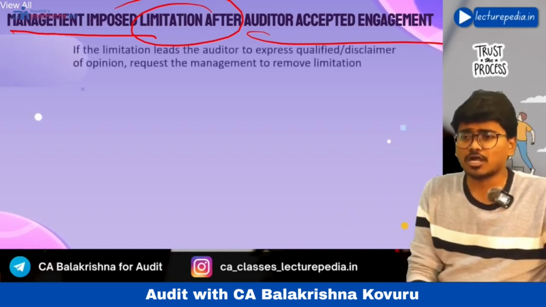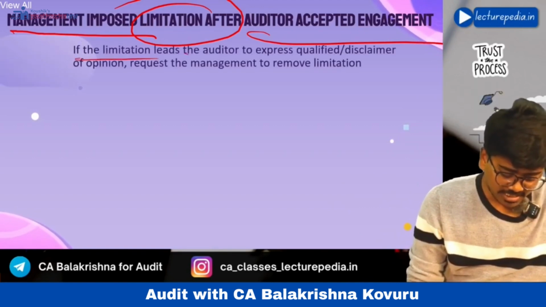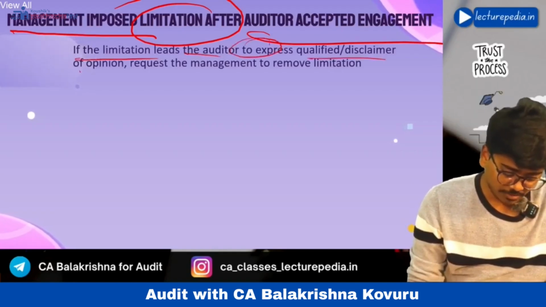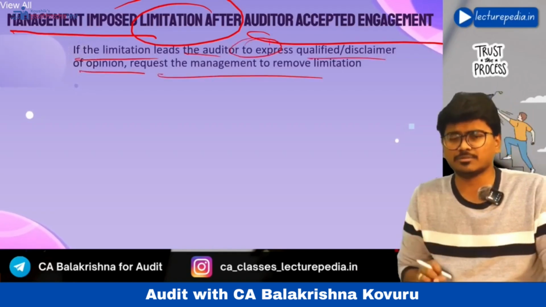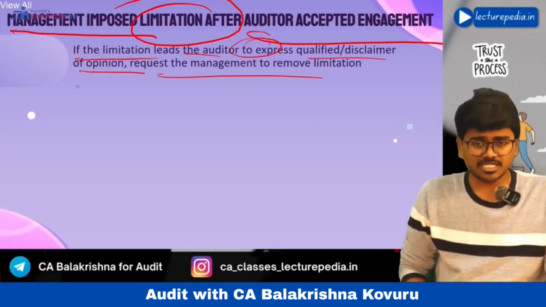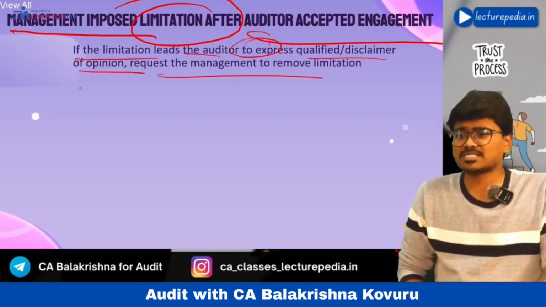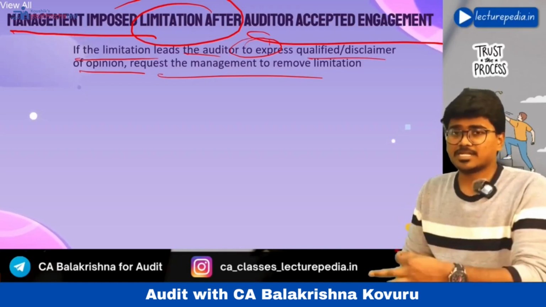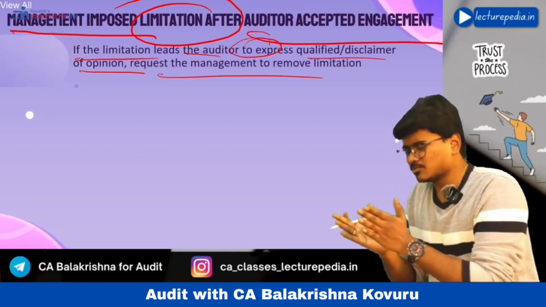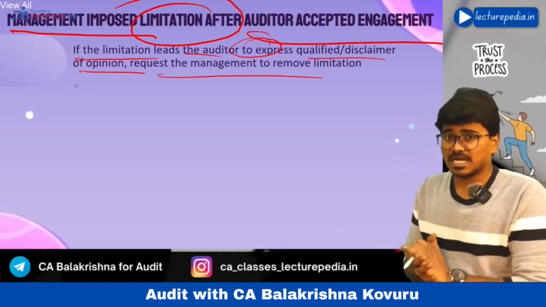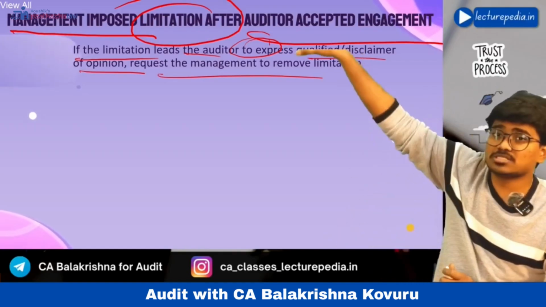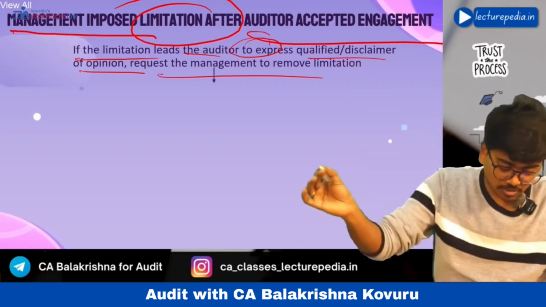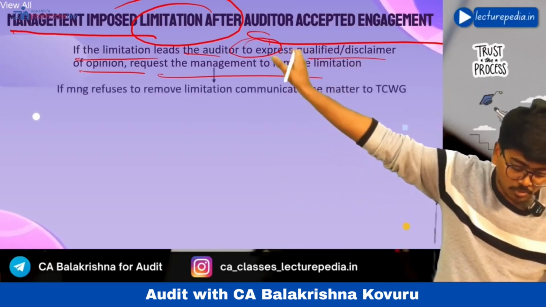In this situation, what the auditor has to do is, see, if the limitation leads the auditor to express a qualified opinion or disclaimer of opinion, request the management to remove the limitation. Okay, then the auditor should ask the management, please remove this limitation. If management doesn't agree, you should intimate the same to those charged with governance, asking those charged with governance to remove the limitation.